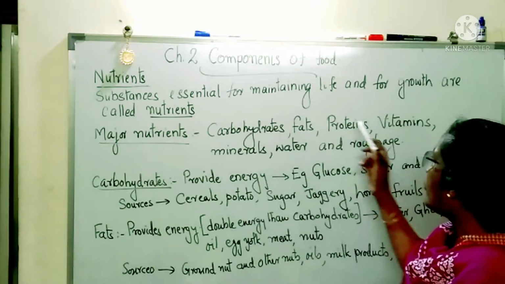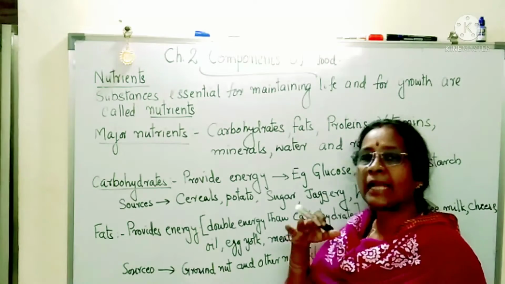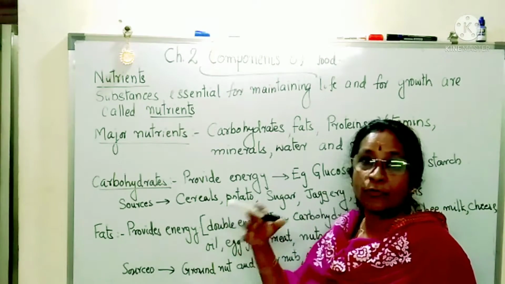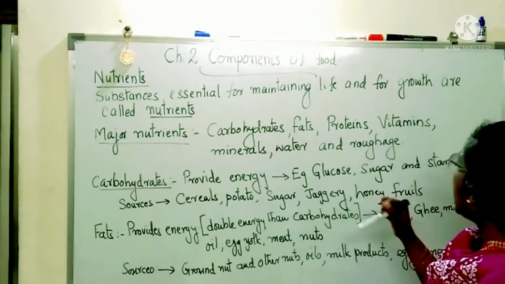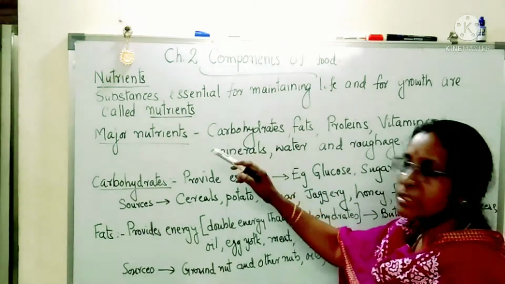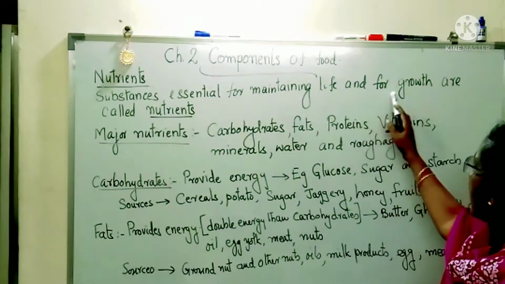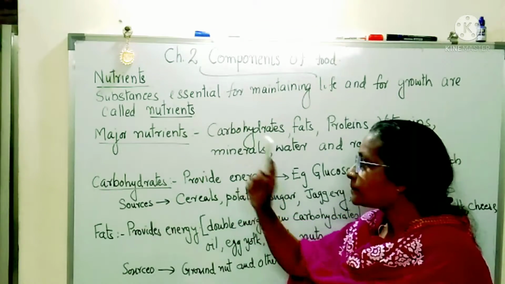Substances essential for maintaining life. Means for our life to go on smoothly, what do we need in our body? Those substances. At the same time, they also help us for growth. So the substances essential for maintaining life and for growth are called nutrients.